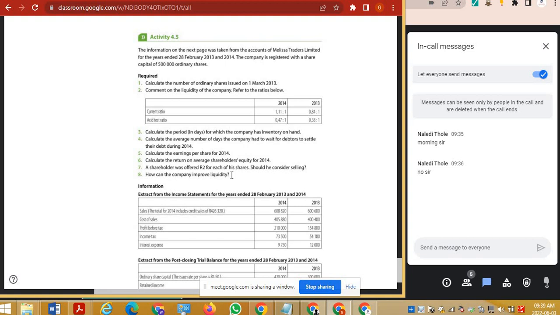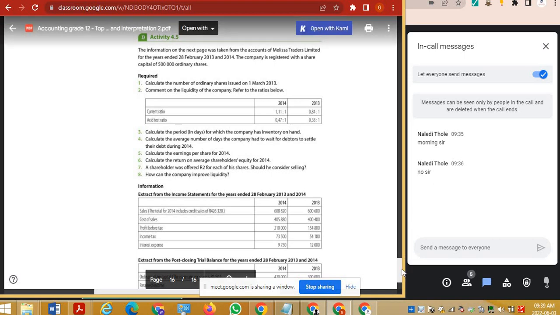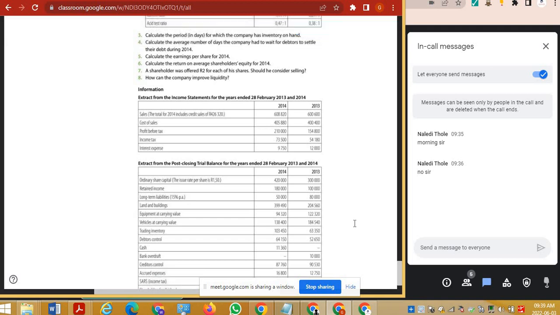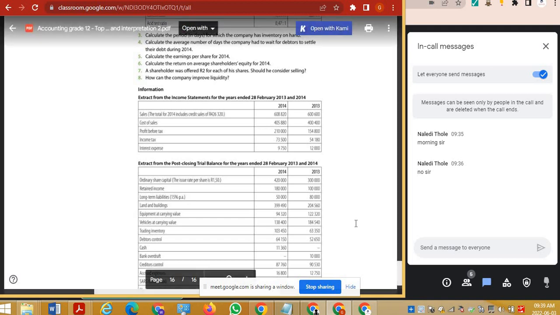First things first, calculate the number of ordinary shares issued on the 1st of March. First question that I got for you guys. Have ordinary shares been issued from last year to this year? Start you off with the easy question.